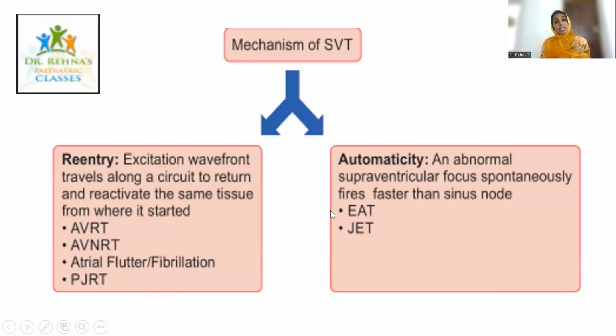Whereas automaticity is the other cause. That means an abnormal focus is there that spontaneously fires, and that causes the abnormal heart rate in cases of EAT, that is ectopic atrial tachycardia, and JET, junctional ectopic tachycardia. So please understand there are 2 mechanisms. One is re-entry, another is automaticity.